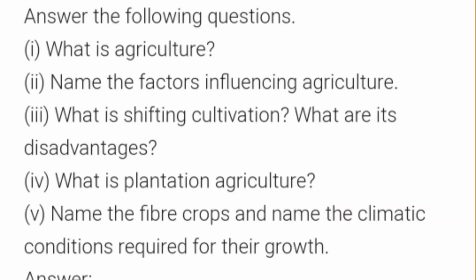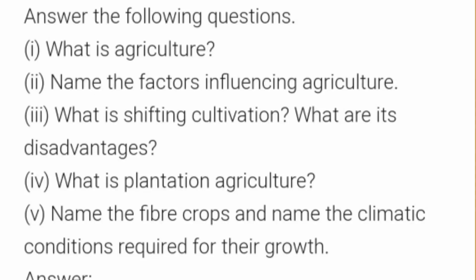So the next and the last question, that is question number 5, is name the fiber crops and name the climatic conditions required for their growth. So first of all, we should know what is a fiber crop. Fiber crops are crops that are primarily grown for obtaining fiber. The fiber is traditionally used to make paper, cloth, or rope.